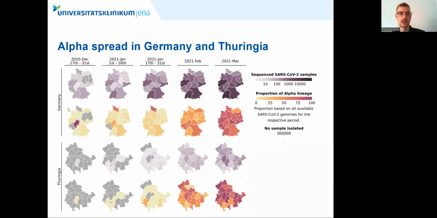First cases of alpha emerged by late December 2020 in Germany, but alpha did not spread to Thuringia until late January 2021. So the alpha spread in Thuringia initially lagged around 2 weeks behind Germany. In the following months then, alpha spread rapidly throughout Germany and Thuringia, and ultimately reached similar proportions in both.